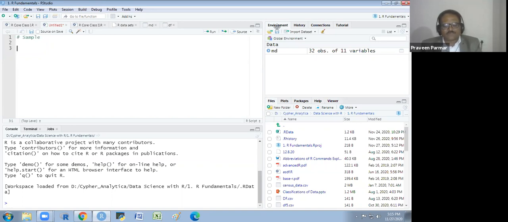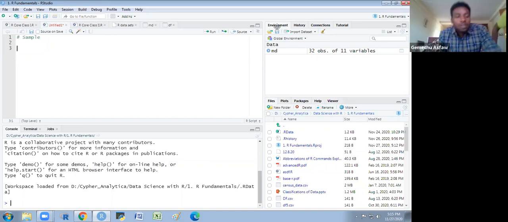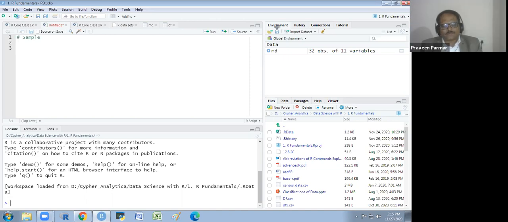And what is the basic characteristic of the sample? How do you select a sample from a population?